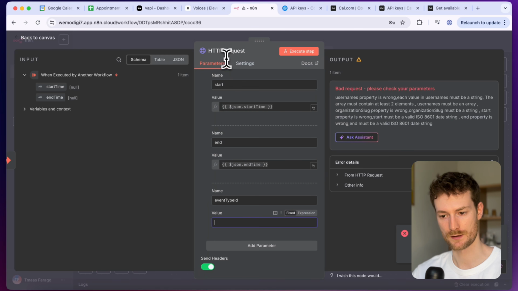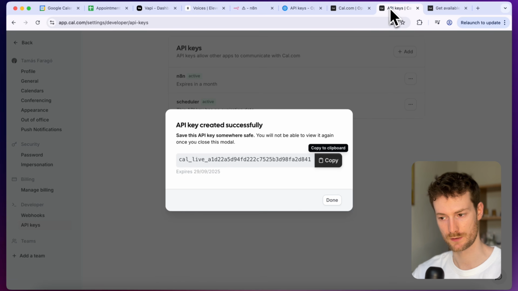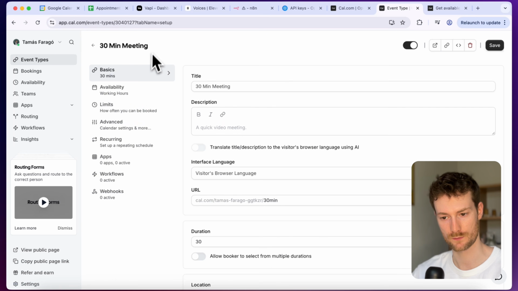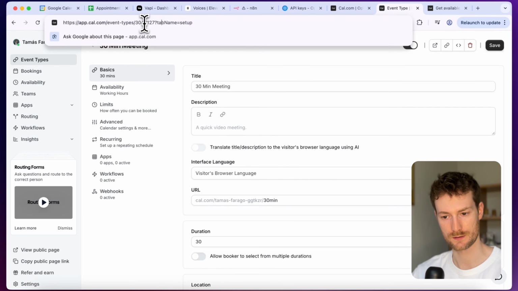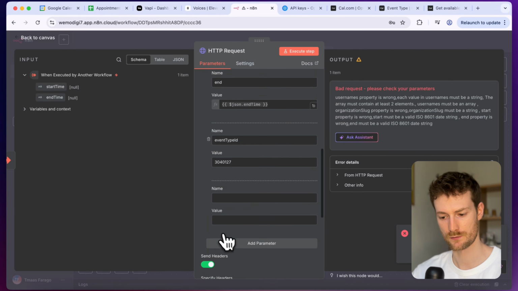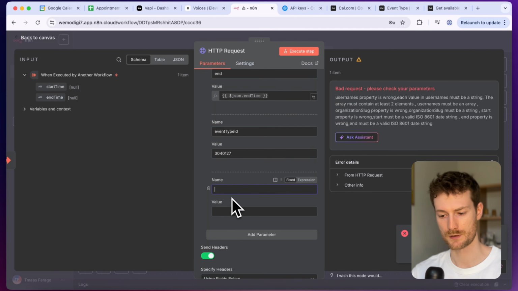And we need to provide our event type ID. So if you go back to Cal, these are your event types. If you open one of them, you will see your ID here. And this will be needed to identify which event it needs to book. So let's go back to n8n and paste it here. And I'm also going to provide the duration. I'm not sure if this is needed because the event type already has the duration, but I'm going to provide it anyway. This will be 30 minutes.